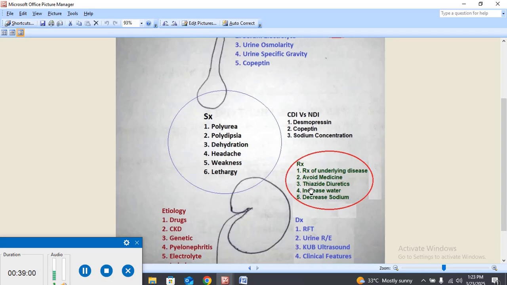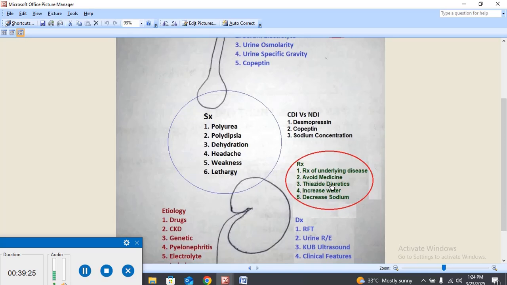Normally in nephrogenic diabetes insipidus, the kidney will drain a large amount of water into the urinary bladder, but the kidney will not pass a large amount of sodium. The kidney will only pass the water.